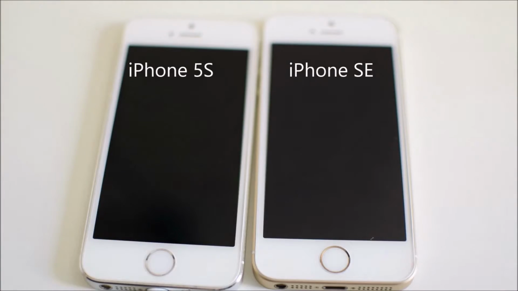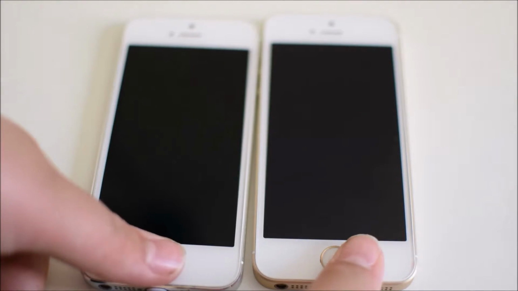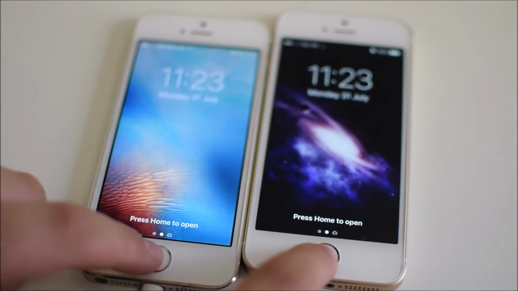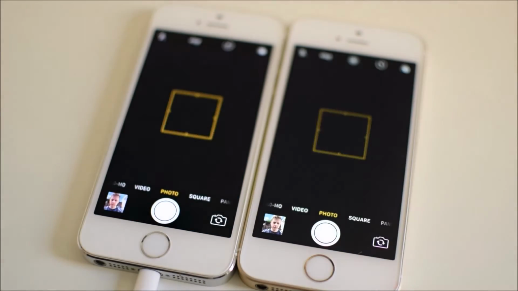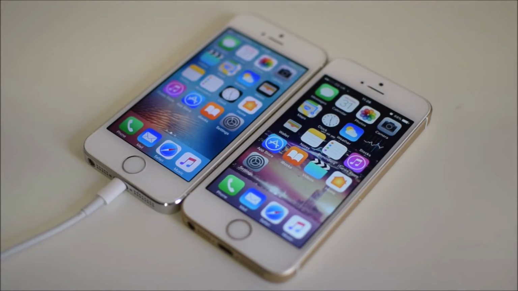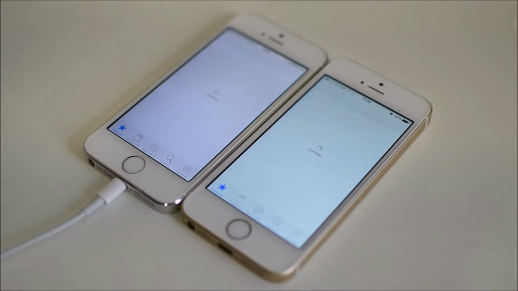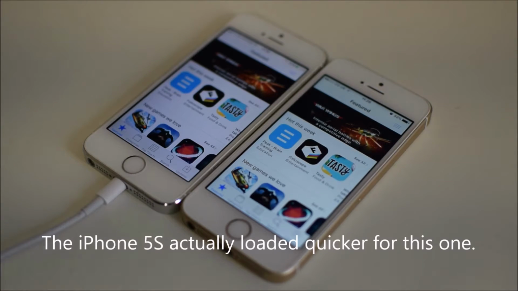Now let's have a look at some speed test comparisons between these two devices. We're going to do a speed test of both iPhones, the iPhone 5S and iPhone SE. To start off, we'll press the home button on both at the same time. The iPhone SE obviously loads up, and let's start off with the camera first. Now we're going to try the App Store by pressing them at exactly the same time to see which one loads up quicker. As you can see, the SE loaded up quicker.